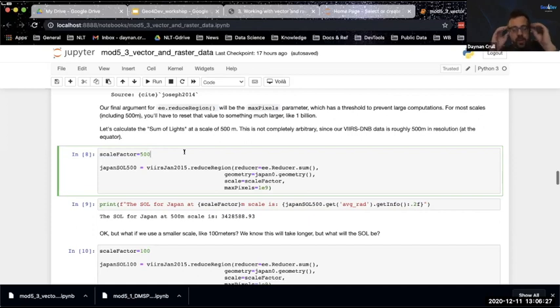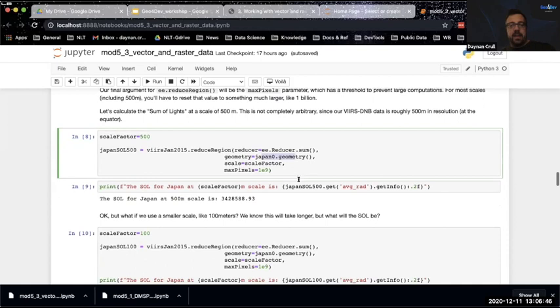Now recall that the resolution of our underlying data is, for VIIRS, 742 meters per pixel roughly, depending on where you are. That isn't what's happening here. You're actually taking data and basically downsampling it so that you can see what fits and what doesn't fit within this boundary. And that's a pretty important step. And you need to set max pixels here because there's a threshold. You can look this up.